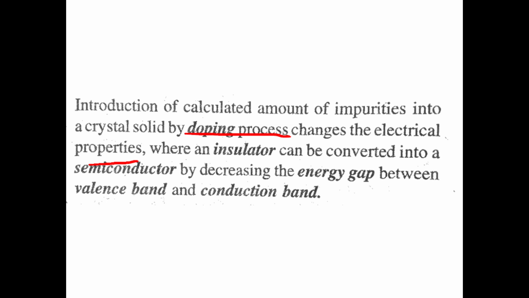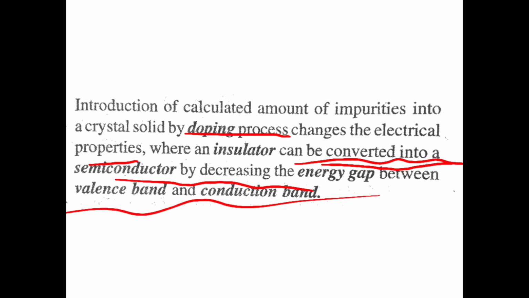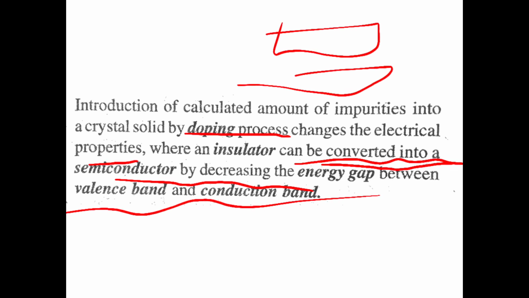By the doping process we can convert an insulator into a semiconductor, by decreasing the energy gap between the valence band and the conduction band. There are two bands, one is the valence band, one is the conduction band.